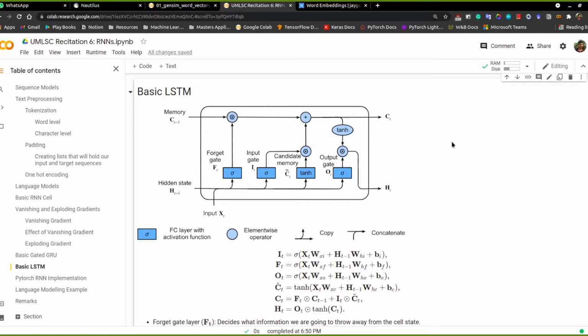The hidden state is also a similar thing. I think the better way to think about it in this case is that we are increasing the network's ability to store more information.